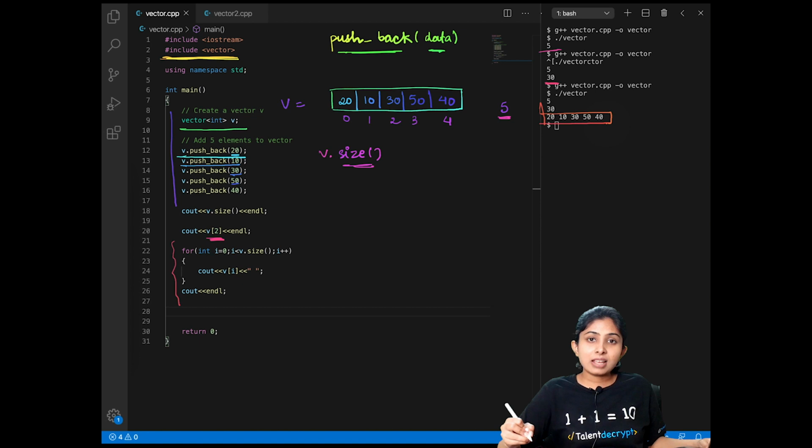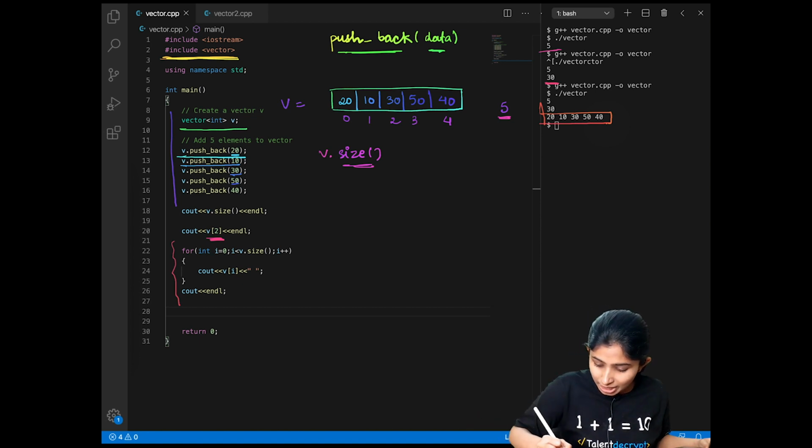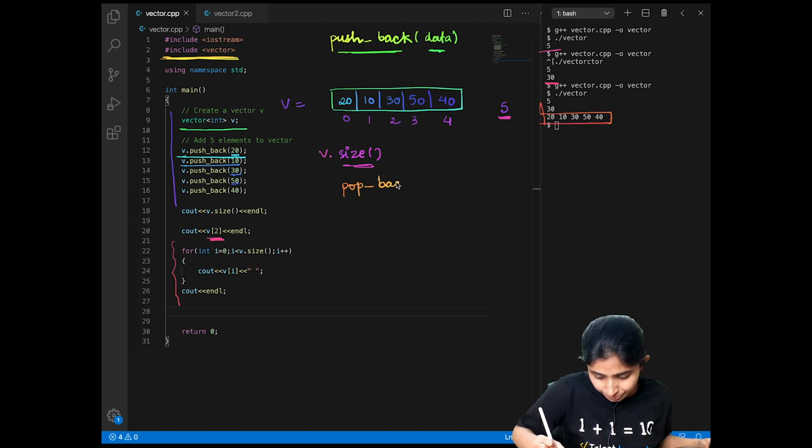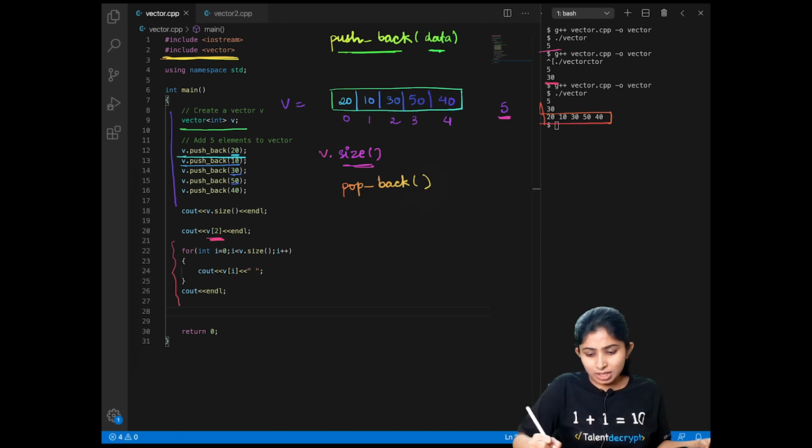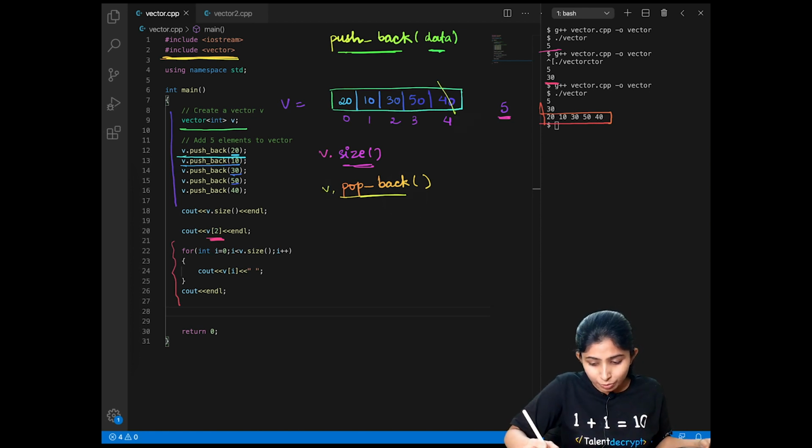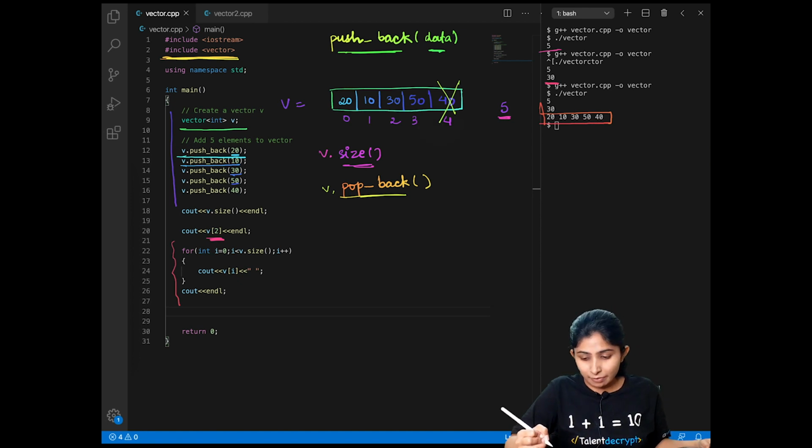Now let's discuss how we can remove elements from our vector. For removing elements, there is a function called pop_back. And this works somewhat similar to push_back. push_back was inserting the elements at the end of my vector, and pop_back will remove the elements from the end of my vector. So when I write v.pop_back(), this will automatically remove the last element of my vector.